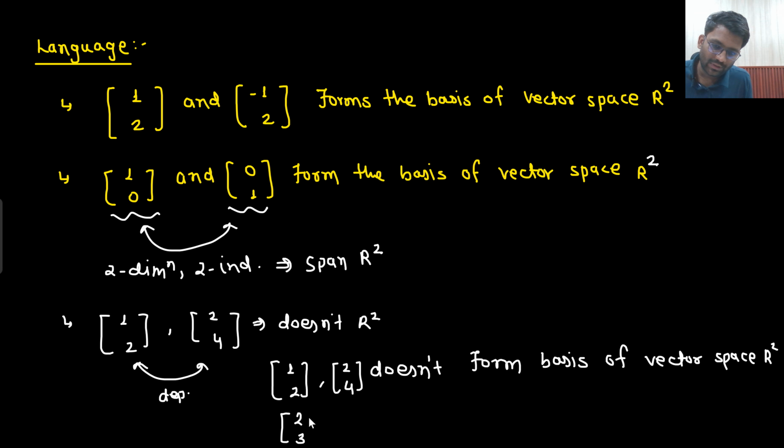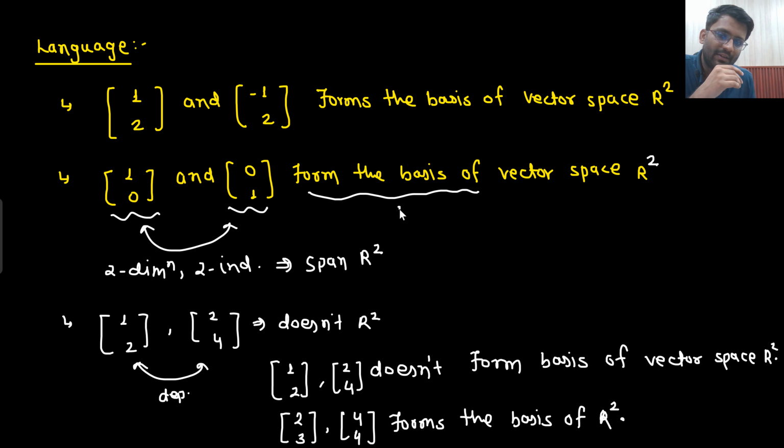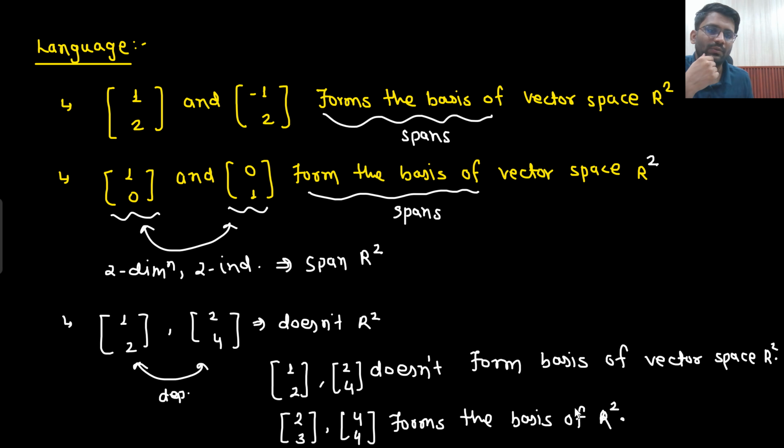What about this one? 2, 3 and 4, 4. Are they independent of each other? Yes, sir, they are independent of each other. That means they form the basis of R2. Yes, they will form the basis of R2 for sure, because they are independent of each other. That means they will be able to span R2. So forms the basis of means spans. That's it.